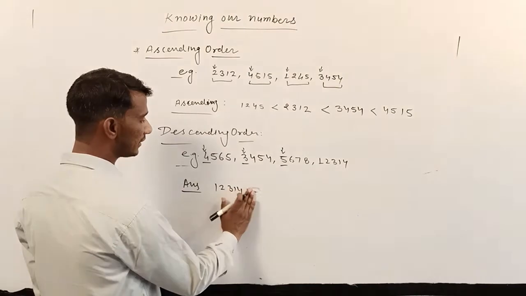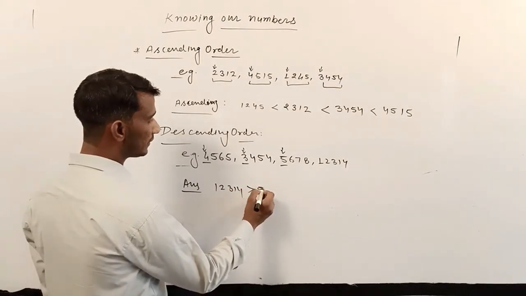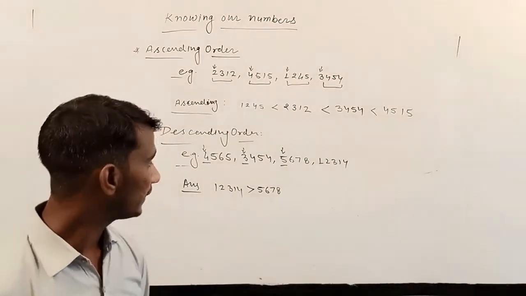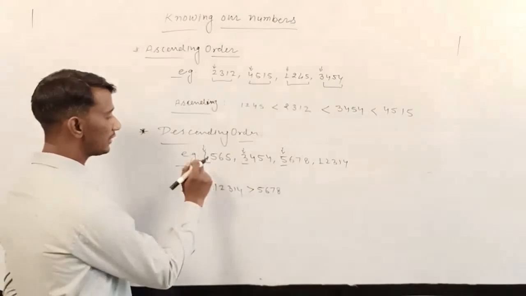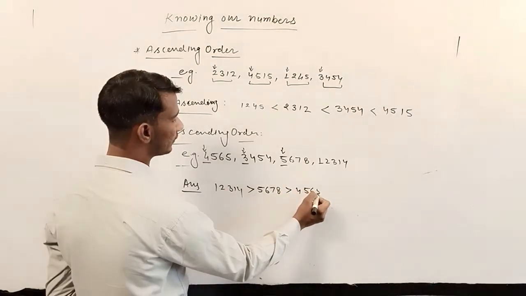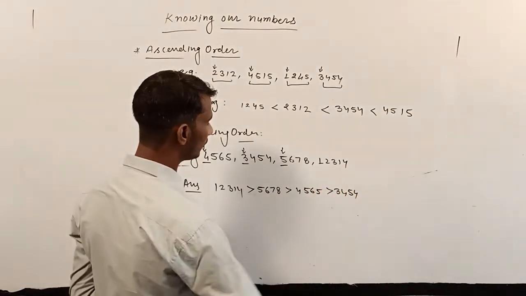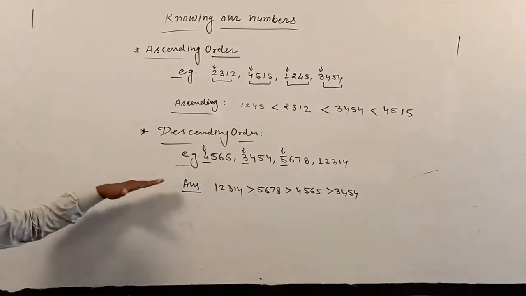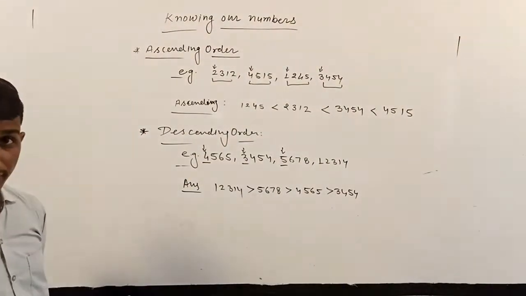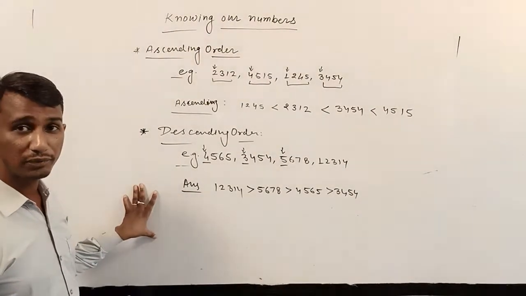So we write here the greater symbol and write 5,678, 5,670. And now again by comparison we get this is the greater number, 4,565, and last we write 3,545. So in this way you can write descending order. And I hope you got it? Are you getting my point properly?